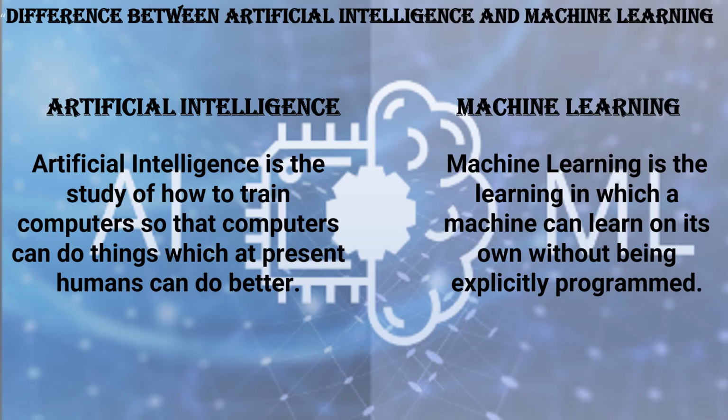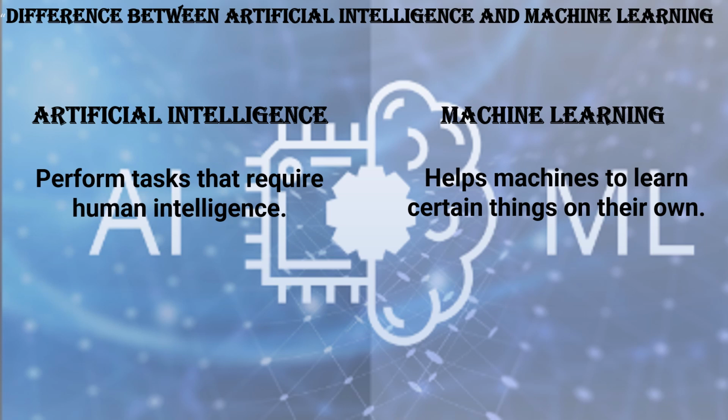Let's see the difference between artificial intelligence and machine learning. Artificial intelligence is the study of how to train computers so that computers can do things which at present humans can do better. Machine learning is the learning in which a machine can learn on its own without being explicitly programmed. Artificial intelligence performs tasks that require human intelligence. Machine learning helps machines to learn certain things on their own.